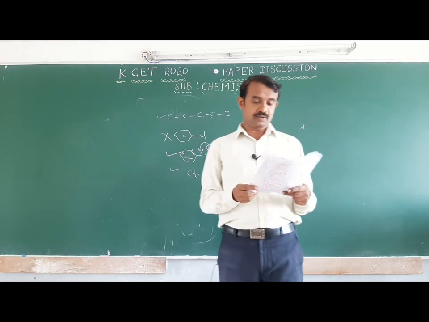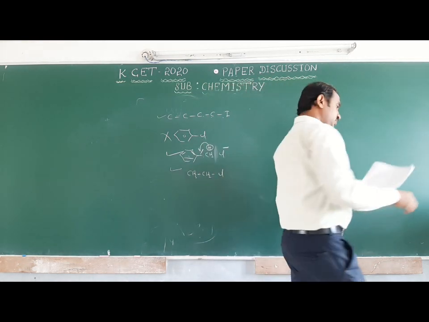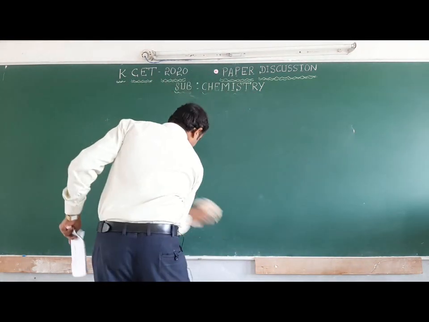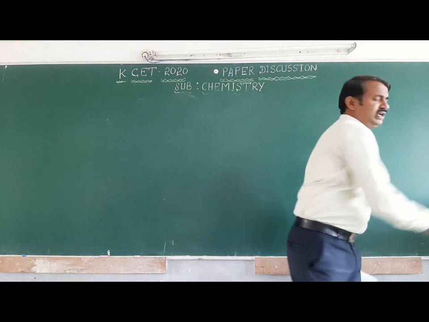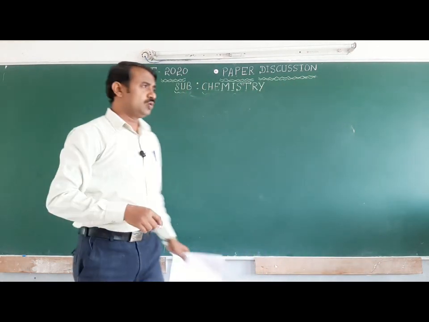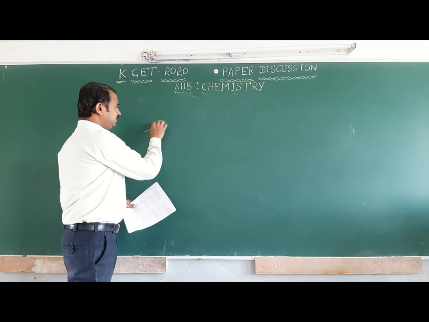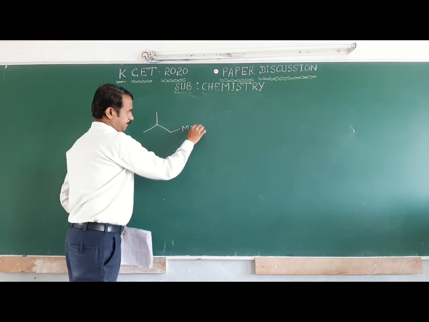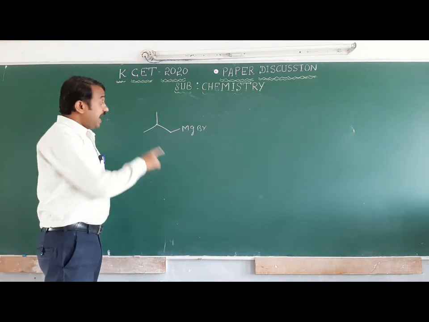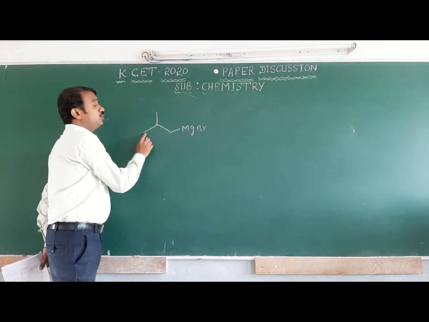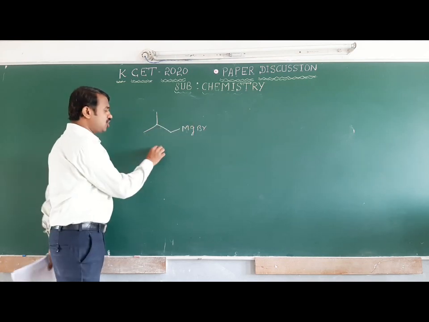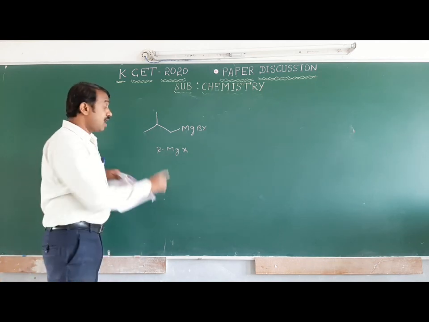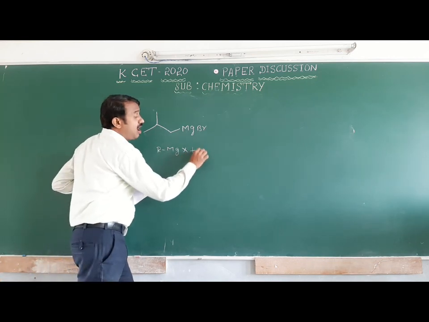Next one, in the reaction of Grignard reagent, this is very important. With Grignard reagent we can prepare alcohols, aldehydes, ketones, hydrocarbons. Here they have given isobutyl magnesium bromide, this is also RMgX. You should know the general formula of a Grignard reagent. Listen here, RMgX reacts with RNH2.